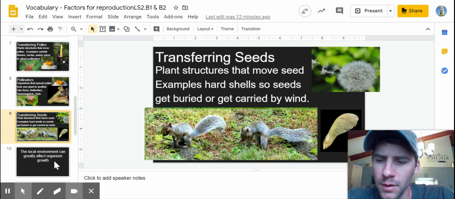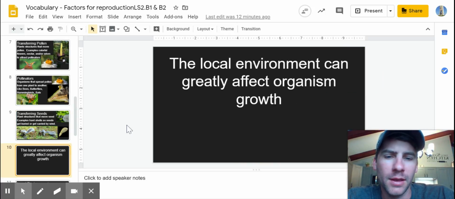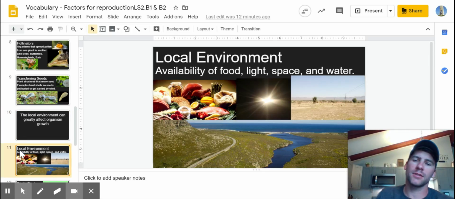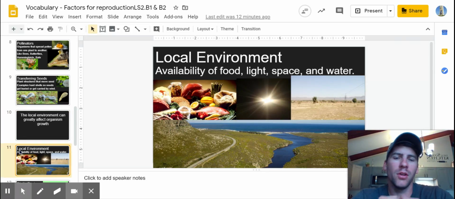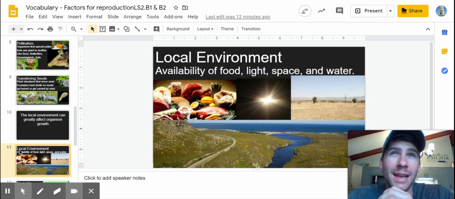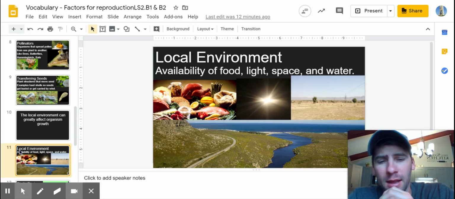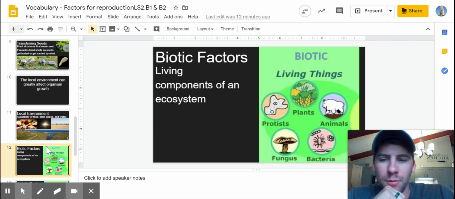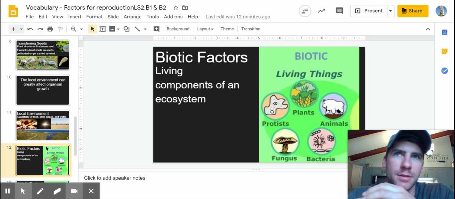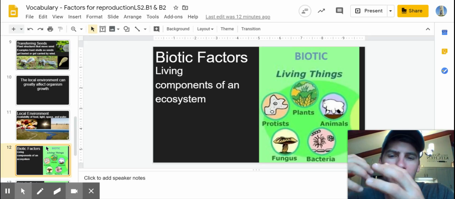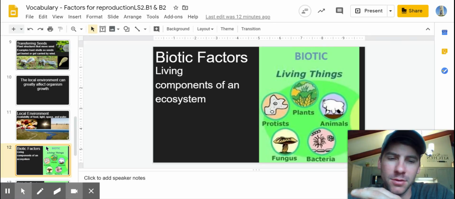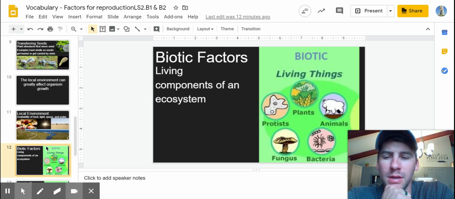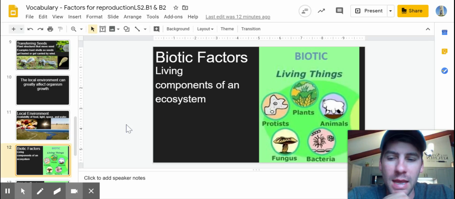The local environment can greatly affect how organisms grow. Some of the factors in the local environment would be availability of food, light, space, and water. And when we look at an ecosystem, we look at the two different things that make up ecosystems. We have biotic factors. Those are just the living things, living components of an ecosystem. And then the abiotic factors.